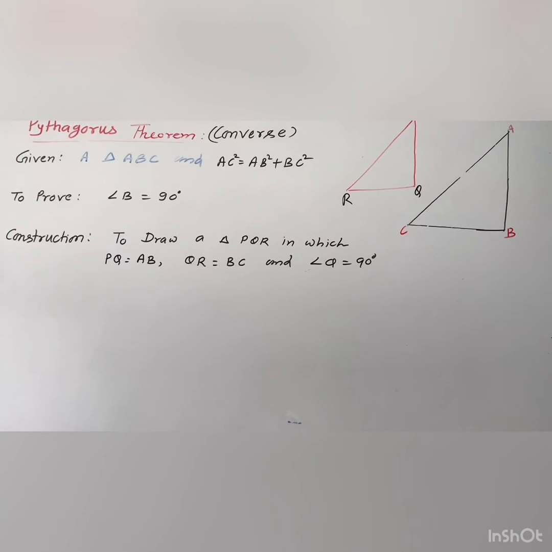We will draw another triangle PQR. You can take this triangle as DEF or any other name also. So we will construct a triangle PQR in which the conditions hold, that is PQ equal to AB and QR equal to BC and angle Q should be 90 degrees. So this is the construction. Keep in mind that these three things should be equal to the given triangle. So now how can you prove this theorem?